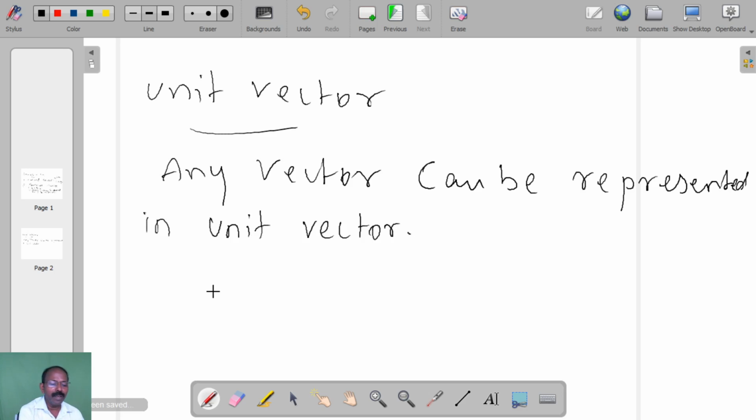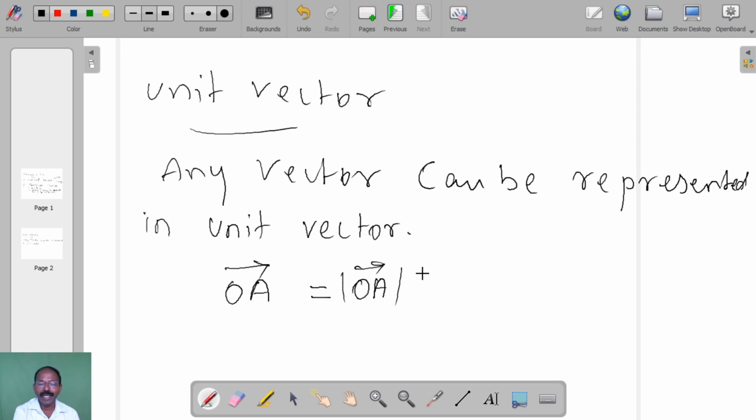For example, OA is a vector. Vector means it has magnitude, so the magnitude of this OA vector, and this vector has direction.